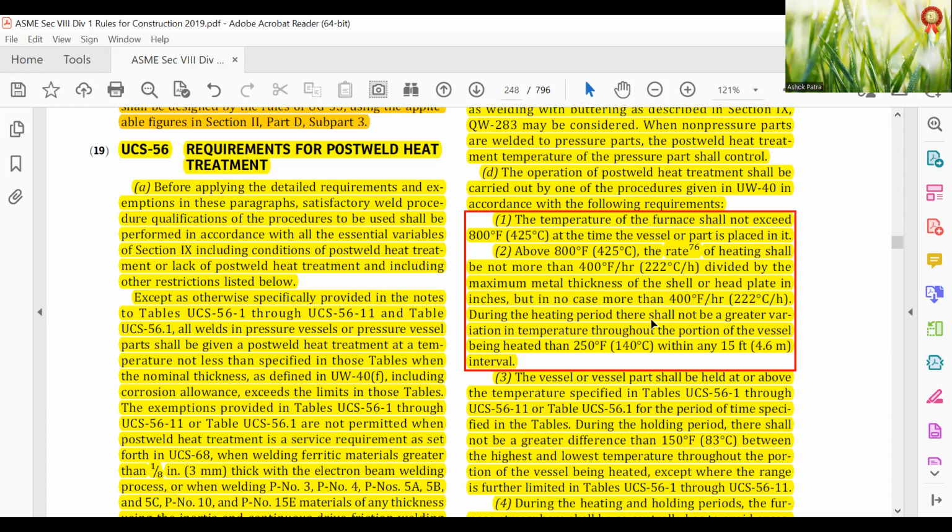During the heating period, there shall not be a greater variation of temperature throughout the portion of the vessel being heated than 250 degrees Fahrenheit (140 degrees Celsius) within any 15 foot (4.6 meter) interval.